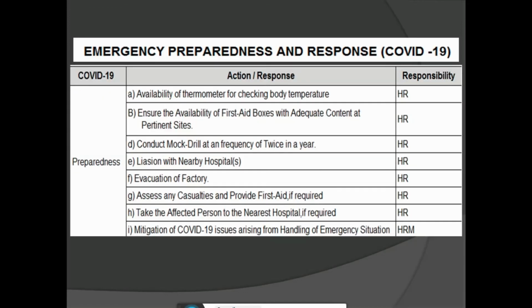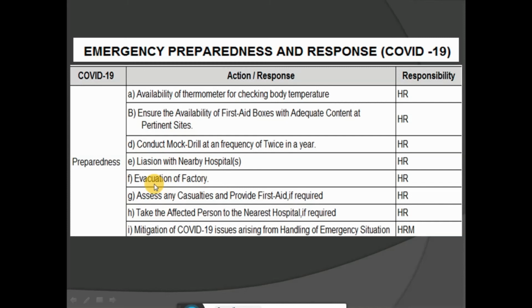This is the format for making emergency preparedness. Here: preparedness activities, action, response, responsibility. First, availability of a thermometer for checking body temperature. Ensure the availability of first aid boxes with adequate content at pertinent sites. Next, conduct a mock drill at a frequency of twice a year, or you can increase the frequency of the mock drill. Next, liaison with a nearby hospital.